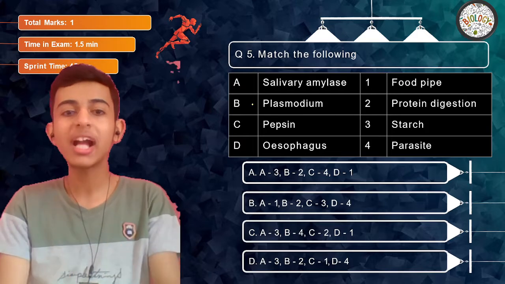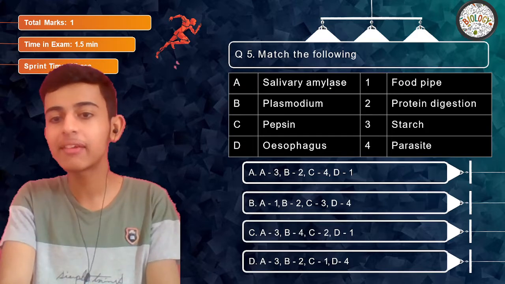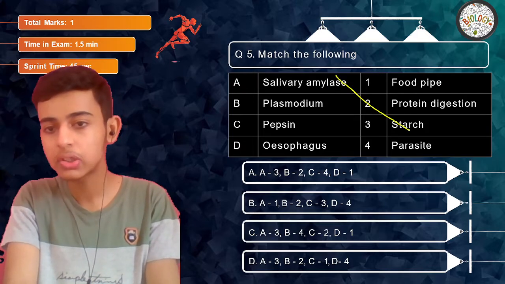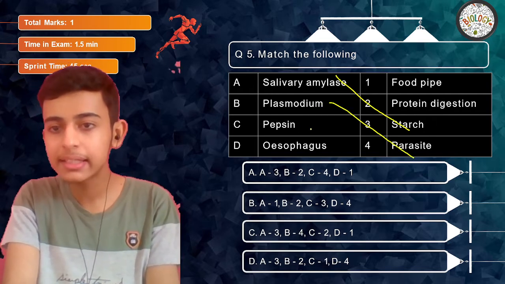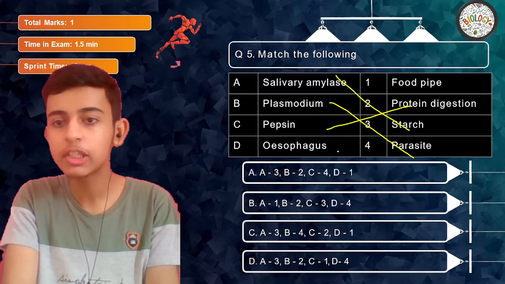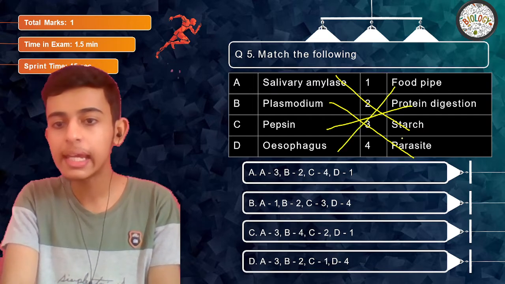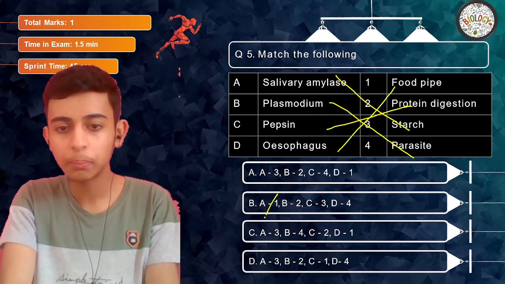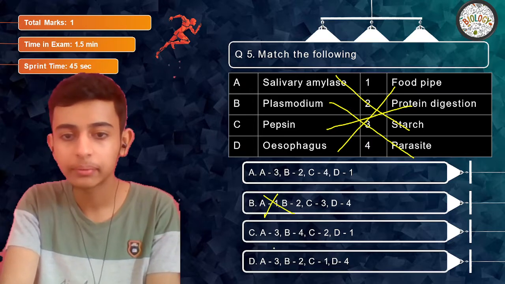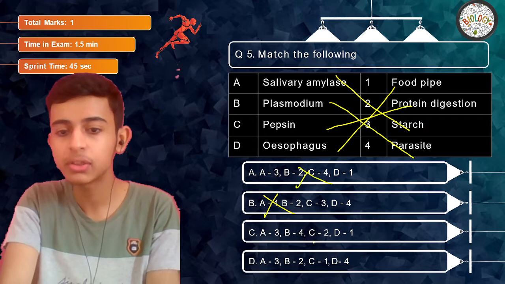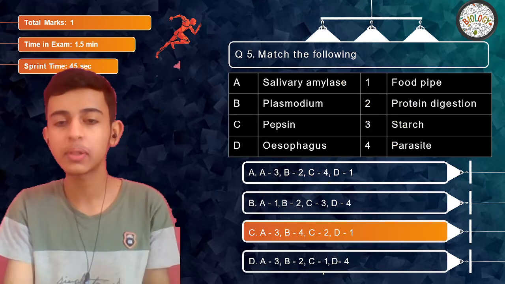Let's move on. Match the following. So we need to match the following. Salivary amylase is what? Starch. Yes. Plasmodium, it's a parasite. Pepsin is protein digestion. Esophagus is food pipe. So A should be 3. So B gets eliminated in this way. B should be 4. So B is 2, B2. So answer is C.